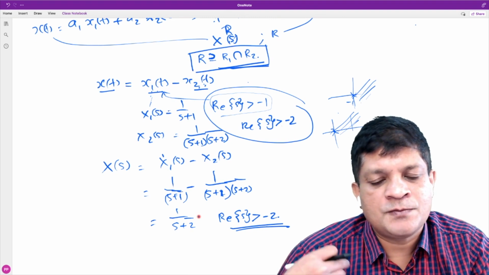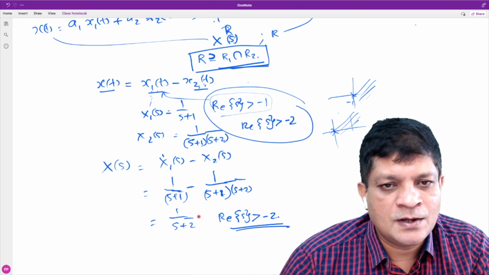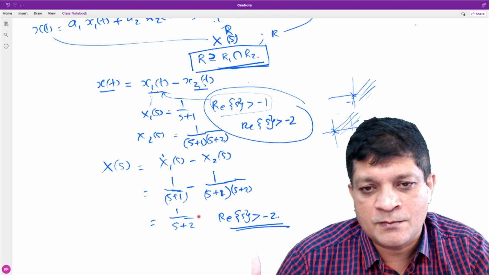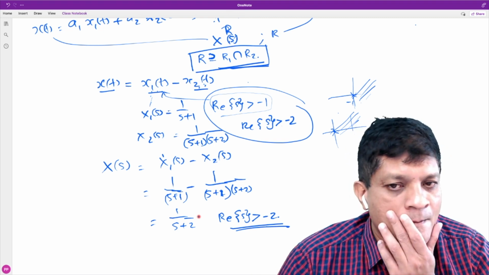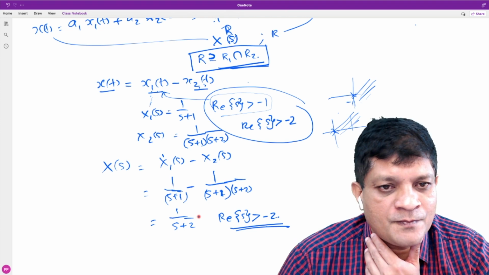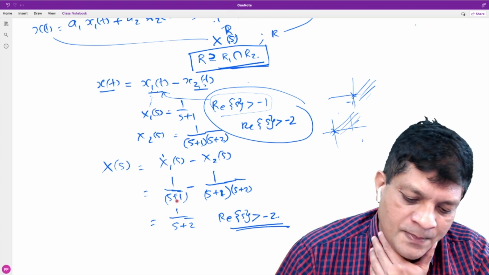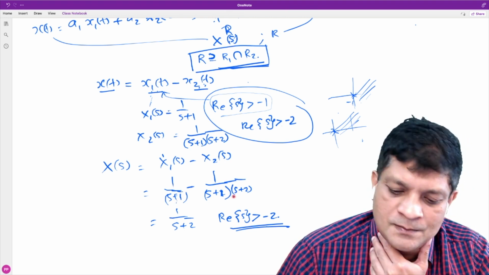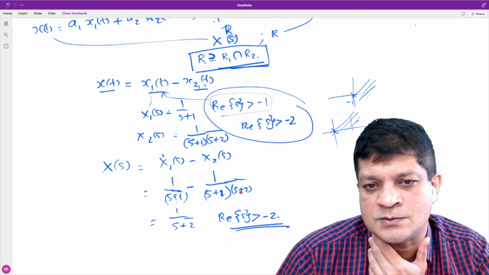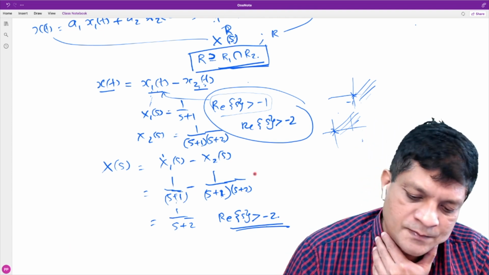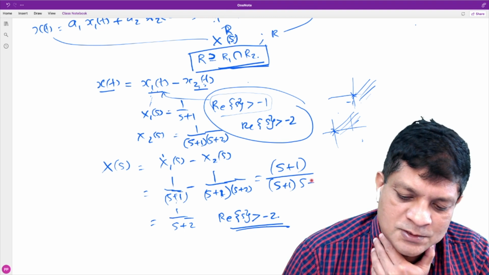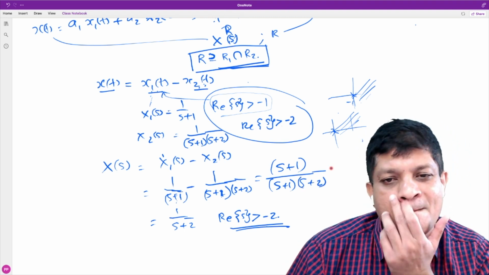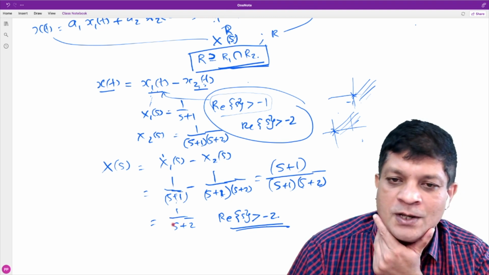Remember, if the Laplace transform is a rational function, the shape of the ROC is determined by what? By the poles of that function, isn't it? So if you consider these two separately, there is a pole at minus 1, here also minus 1, minus 2. Now what will happen when you subtract this? This is the expression s plus 1 divided by s plus 1 into s plus 2, is it? That is how you get 1 upon s plus 2.